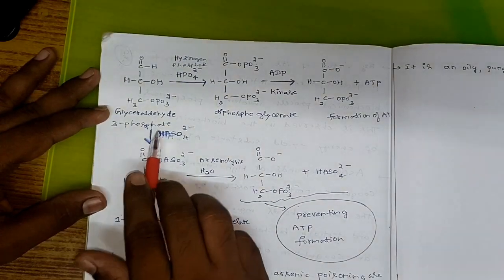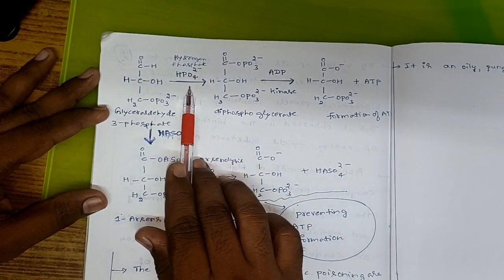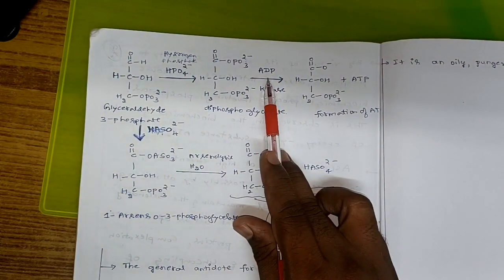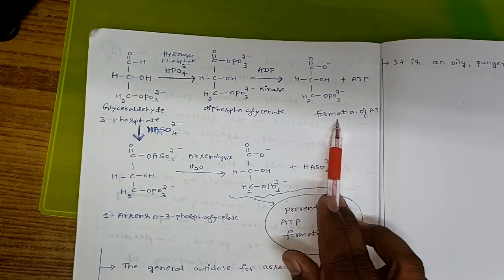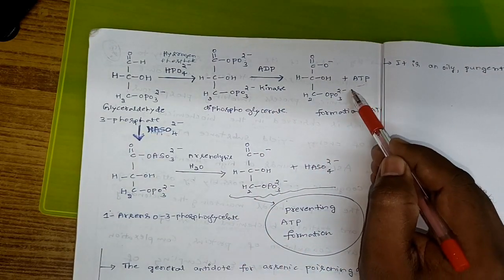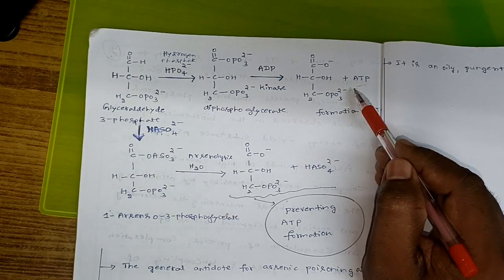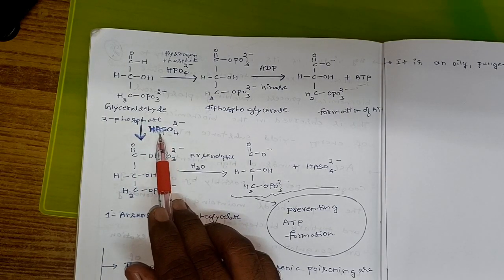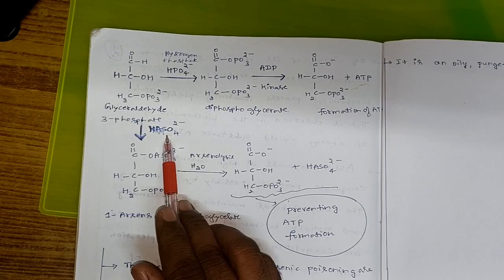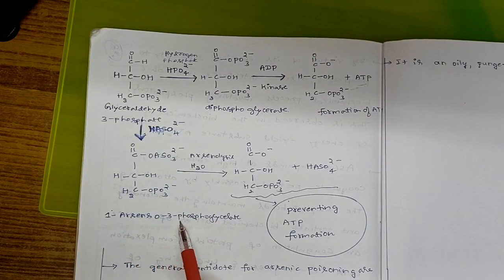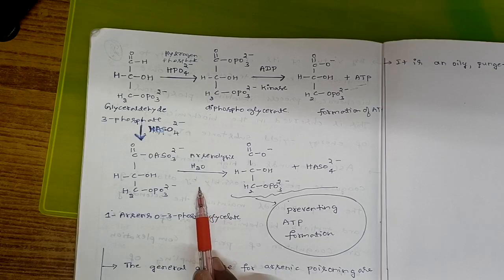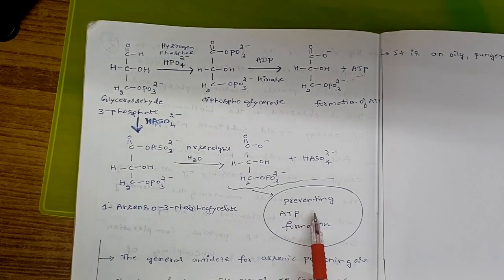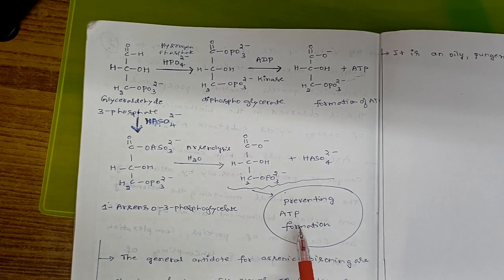Next, here glyceraldehyde 3-phosphate reacts with hydrogen phosphate. It gives 1,3-bisphosphoglycerate, which reacts with ADP in the presence of kinase. It gives rise to the formation of ATP. So ATP formation takes place. Here is the other reaction: glyceraldehyde 3-phosphate reacts with hydrogen arsenate. It gives rise to 1-arseno-3-phosphoglycerate. On arsenolysis with water, it prevents the formation of ATP.